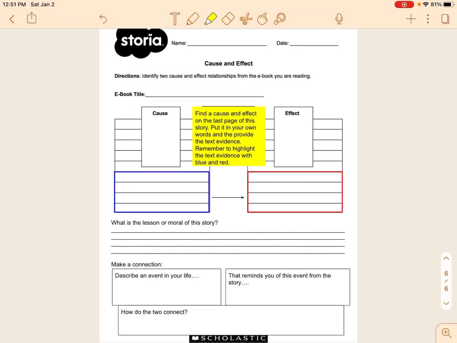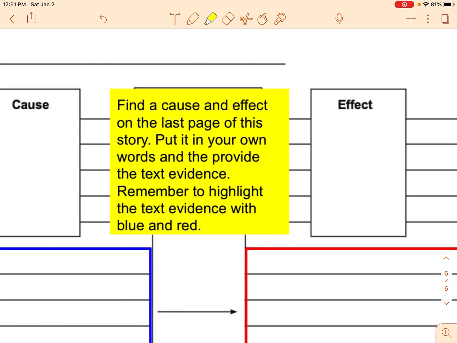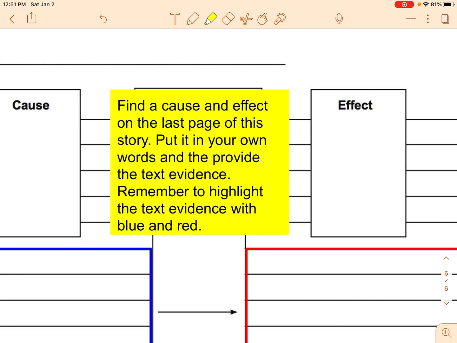All right, boys and girls, so let's look at what we have to do today for reading. We are still reading Mr. Peabody's Apples, and we are still looking for some causes and some effects. It says, find a cause and an effect on the last page of the story. Put it in your own words and provide the text evidence. Remember to highlight the text evidence with blue and red.